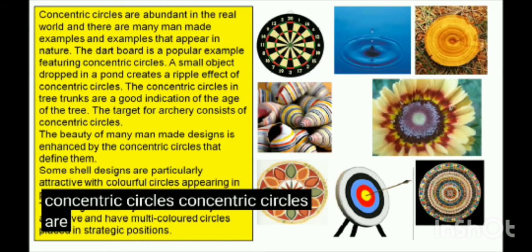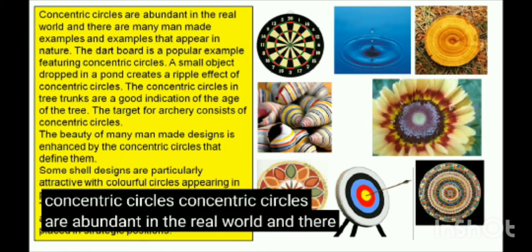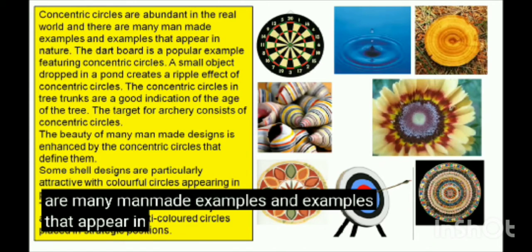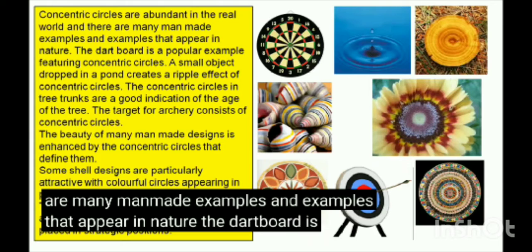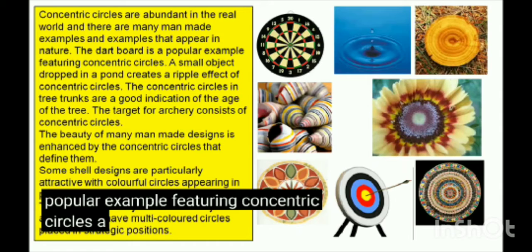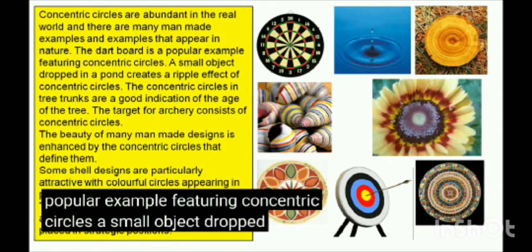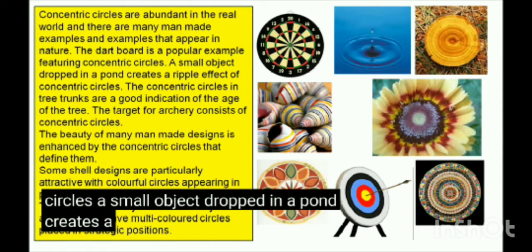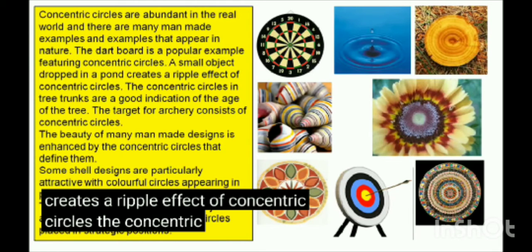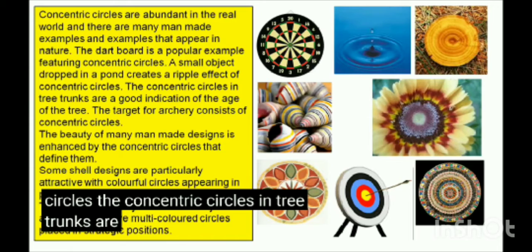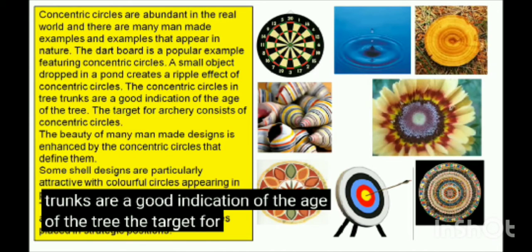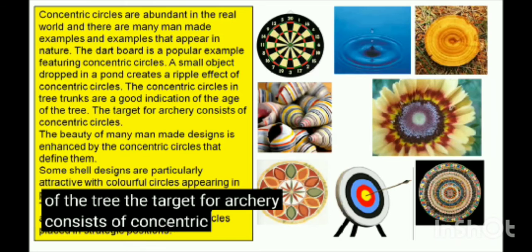Concentric circles are abundant in the real world, and there are many man-made examples and examples that appear in nature. The dartboard is a popular example featuring concentric circles. A small object dropped in a pond creates a ripple effect of concentric circles. The concentric circles in tree trunks are a good indication of the age of the tree. The target for archery consists of concentric circles.